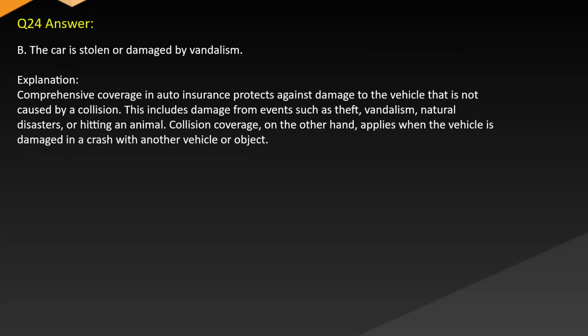Answer B. The car is stolen or damaged by vandalism. Explanation: comprehensive coverage in auto insurance protects against damage to the vehicle that is not caused by a collision. This includes damage from events such as theft, vandalism, natural disasters, or hitting an animal. Collision coverage, on the other hand, applies when the vehicle is damaged in a crash with another vehicle or object.